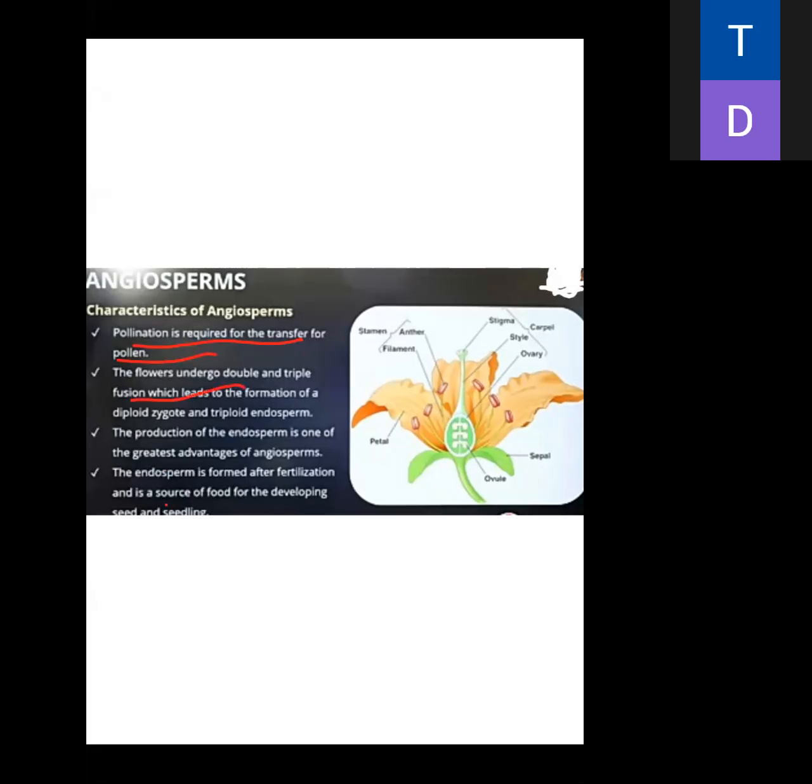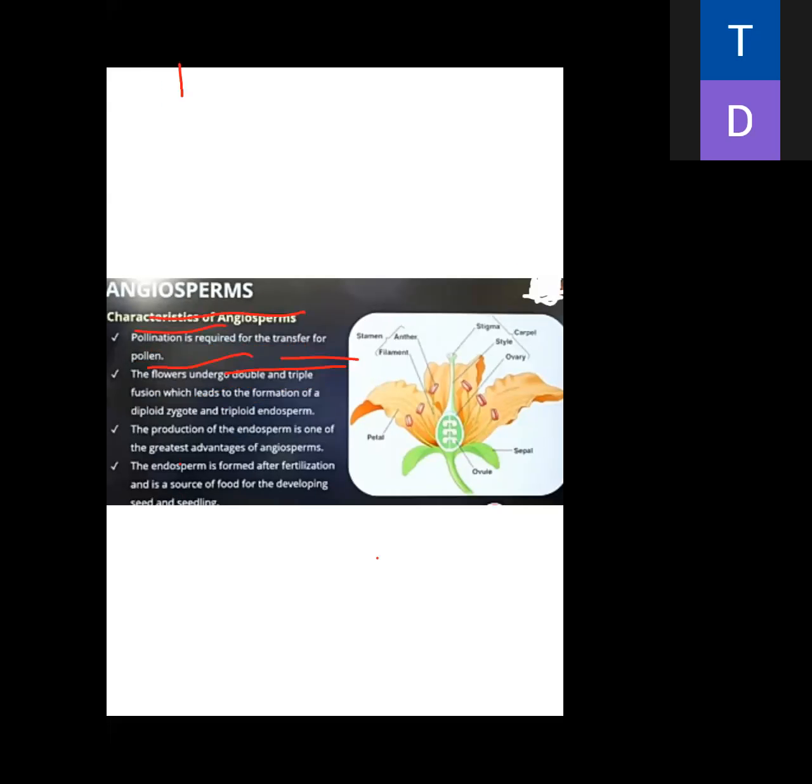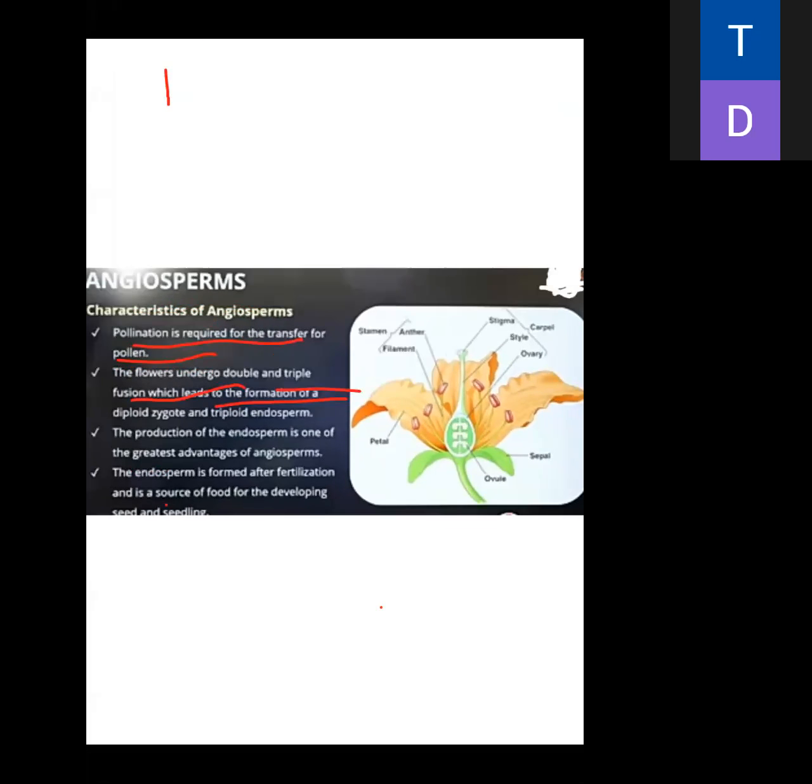And the flower undergoes double fertilization and triple fusion. What is the meaning of double fertilization and triple fusion here? One male gamete fuses with the ovum.